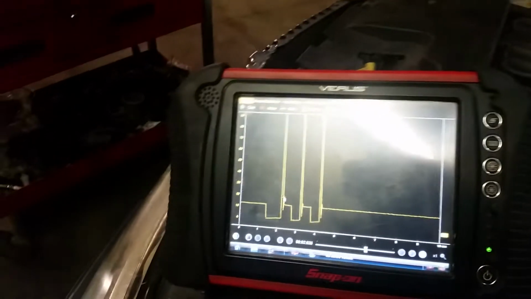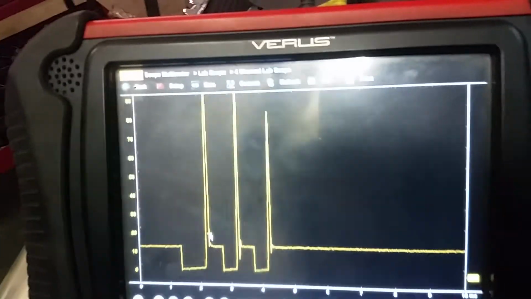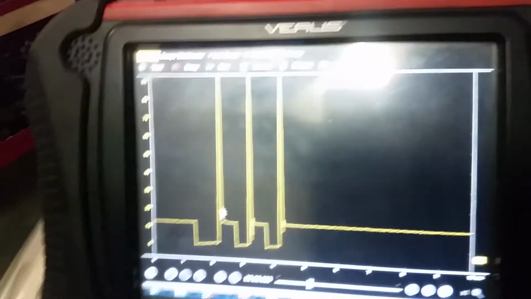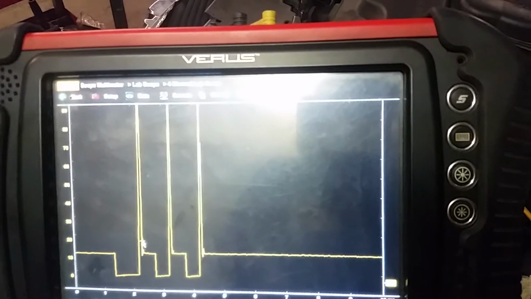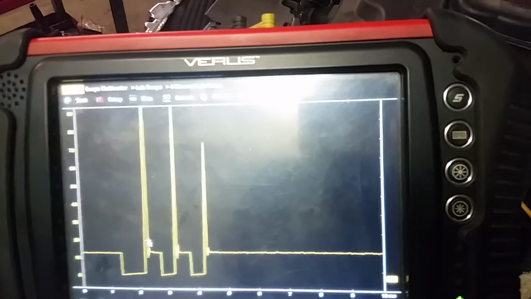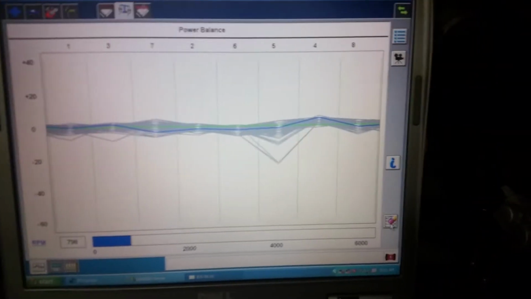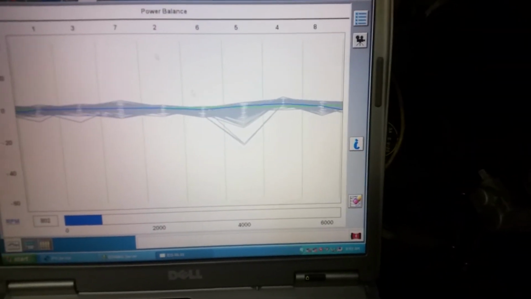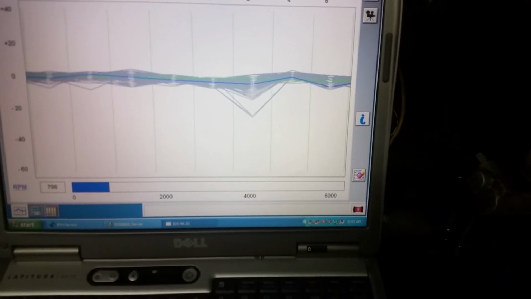If you look at the ignition signal on the scope, you can see how that is affecting it. That's the difference right here with the ignition coil causing a problem. You can look into the power balance and it's saying cylinder 5 misfire. So now if we want, we go into mode 6